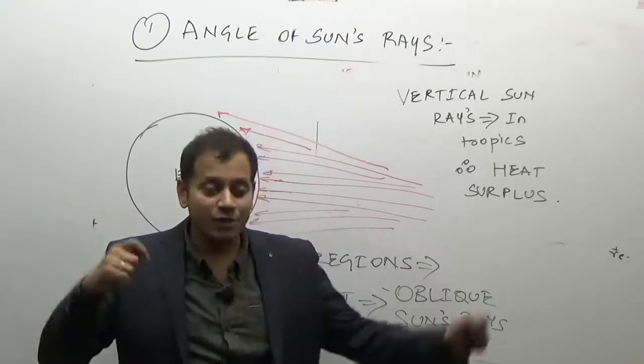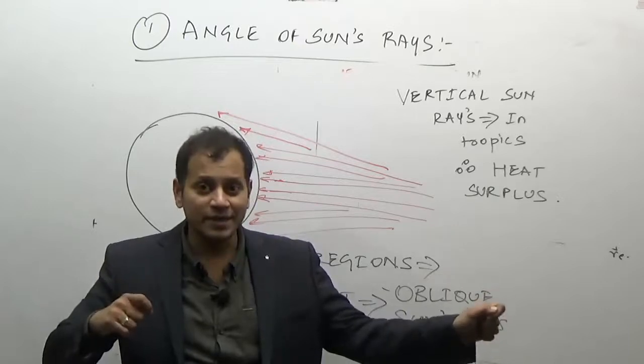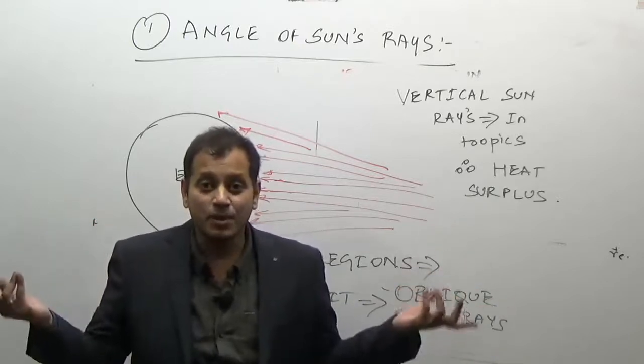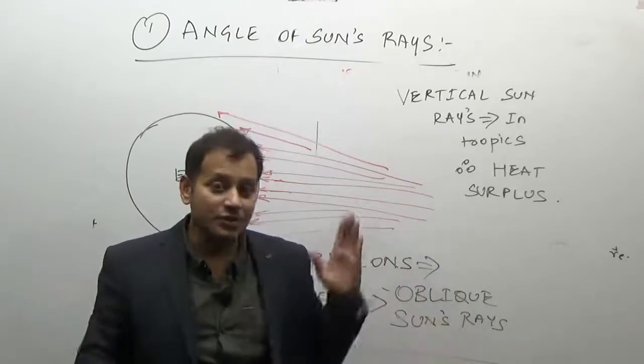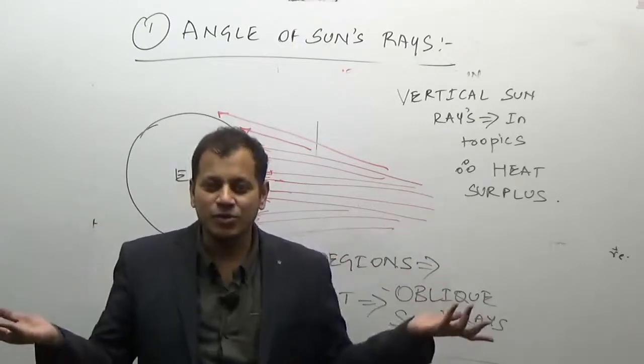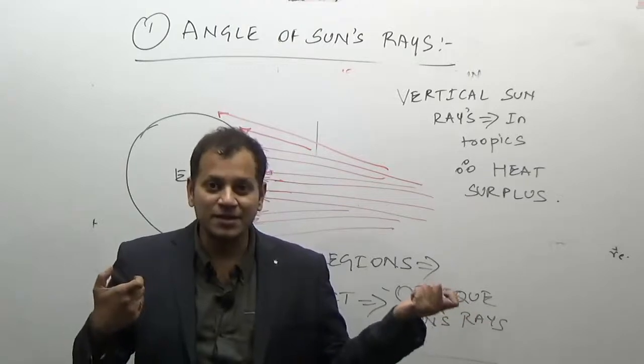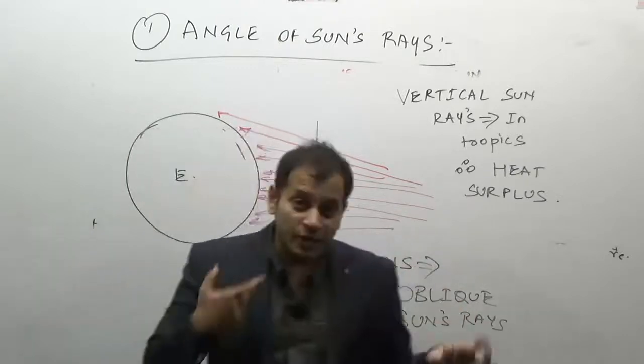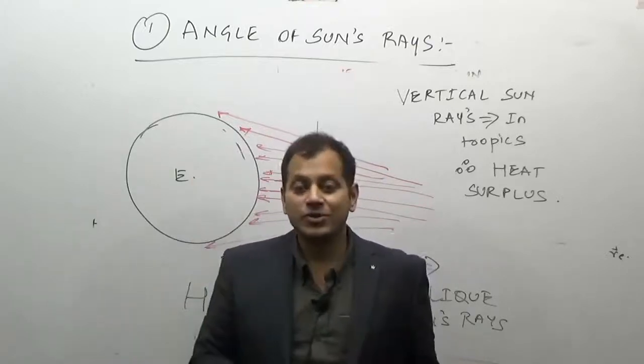See, a bullet or even an arrow, if it does not go straight, does not have a piercing property. Same thing, if it is going in a slanting manner, then it's no use. It does not have that much fierce power, or that much killer shot. It has to be vertical. Same thing you can apply to the sun's rays.